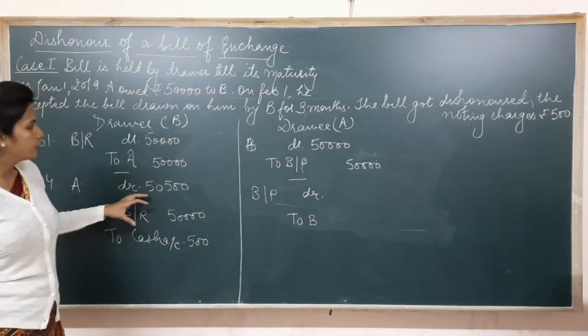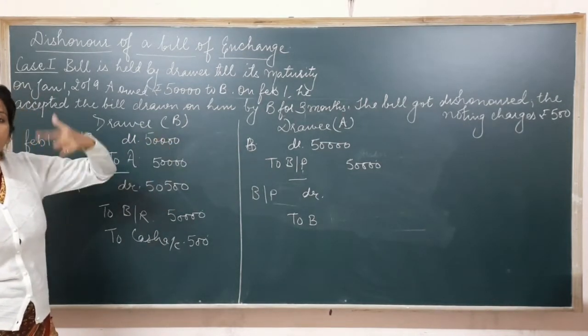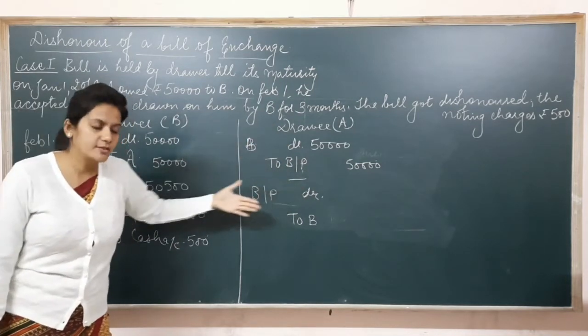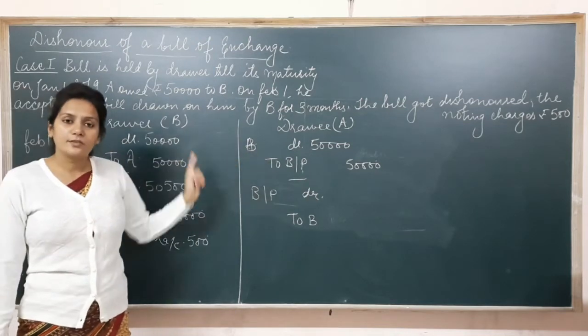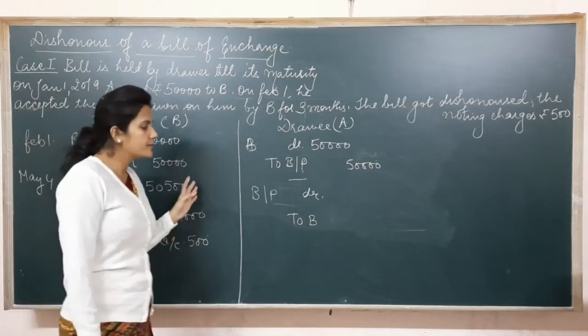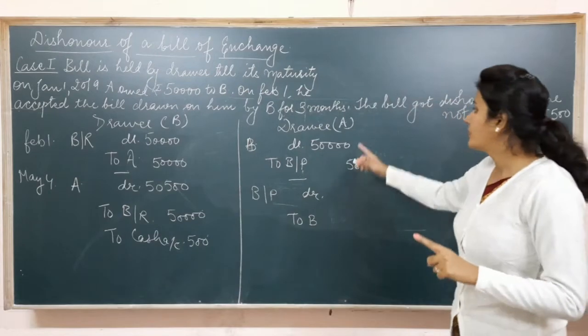But now as you know, A has to pay this noting charges to B later on. Right now, he is not in a position to make payment of his own bill, because of which this 500 is being paid by B. So now A will give this rupees 500 to B later on. So ultimately, this noting charges is an expense which actually had to be paid by A.